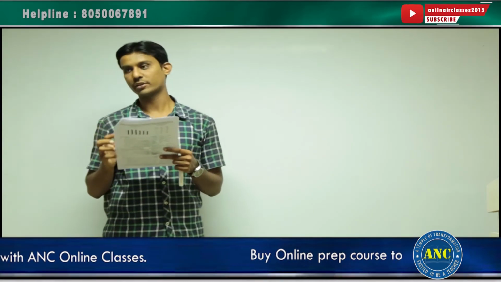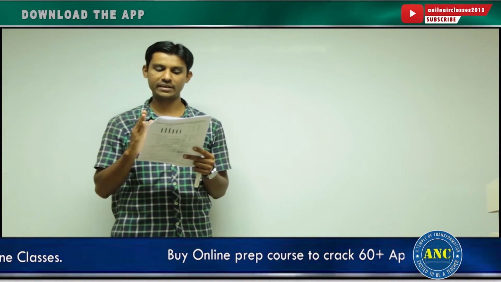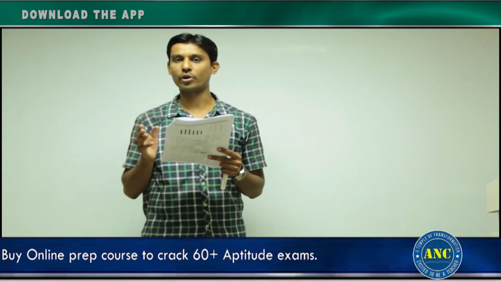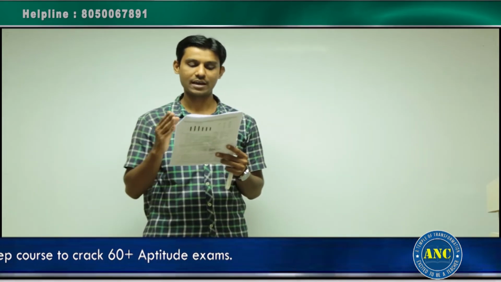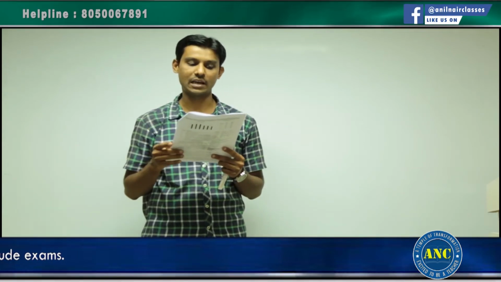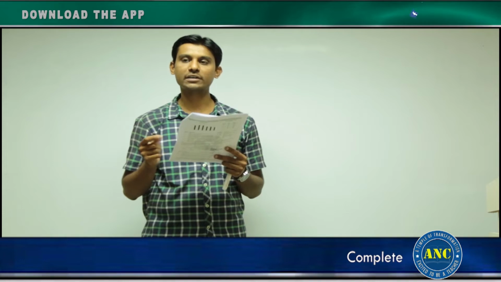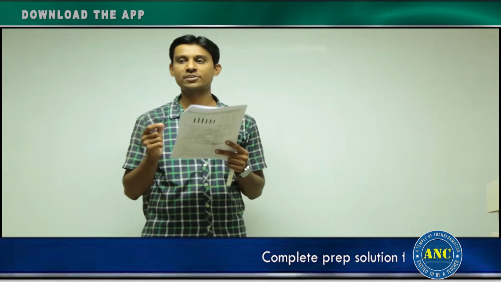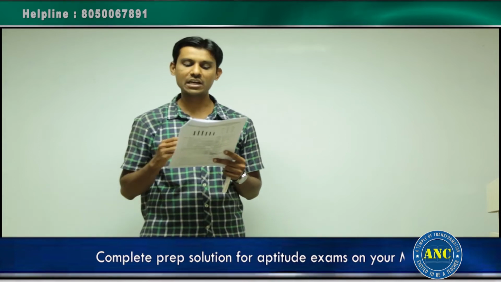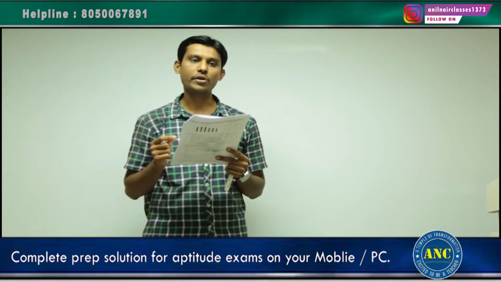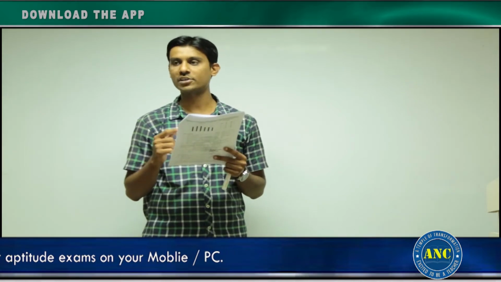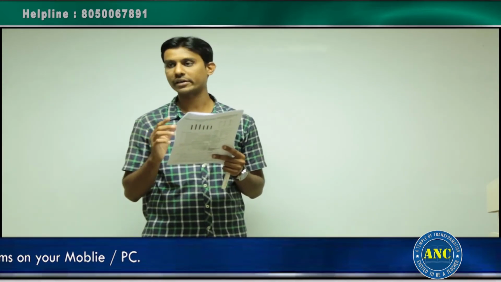Directions from question 9 to 13. Listen to this graph very carefully. Study the bar diagram given below and answer the following question. There are two bar graphs given in the question. The first bar graph is telling you about cotton productivity trends worldwide, and it is given for the year 1981-82. The second bar graph is telling you about cotton productivity trends in India, and it is also mentioned as major cotton growing states of India.